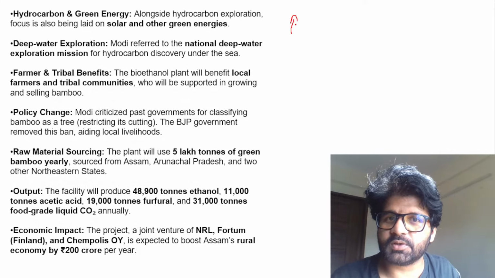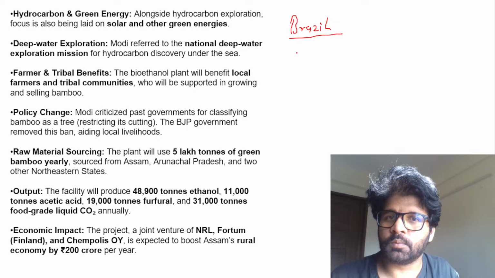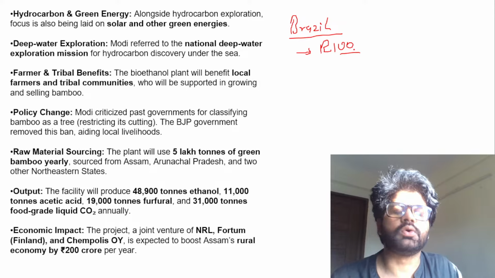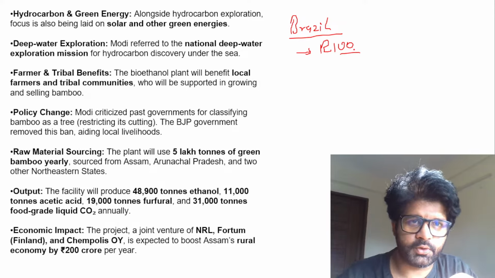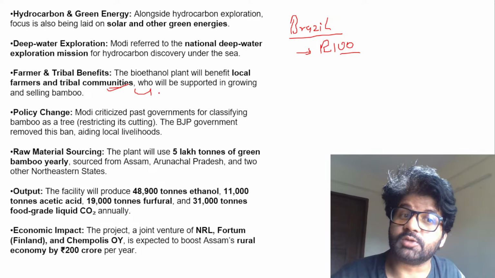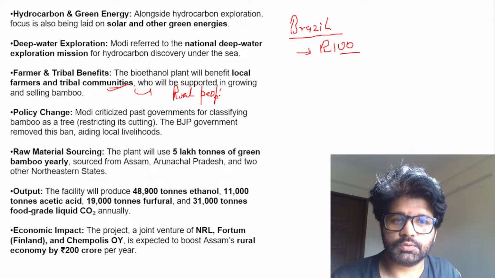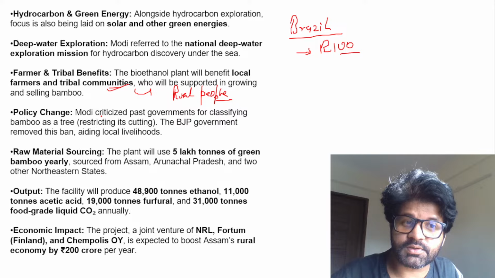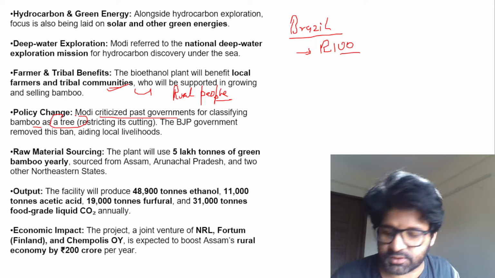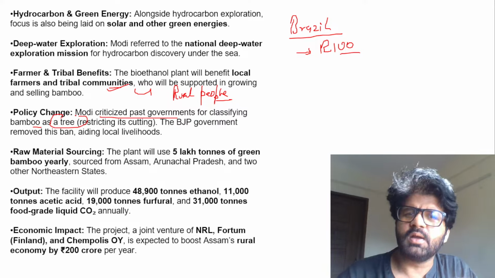We will be following Brazil, which does E100. Everything is ethanol. So that will reduce our reliance on petrol. Read all these things. It will benefit farmers and tribal communities because who is producing bamboo? Rural people. So again, Modi sir criticized past governments.